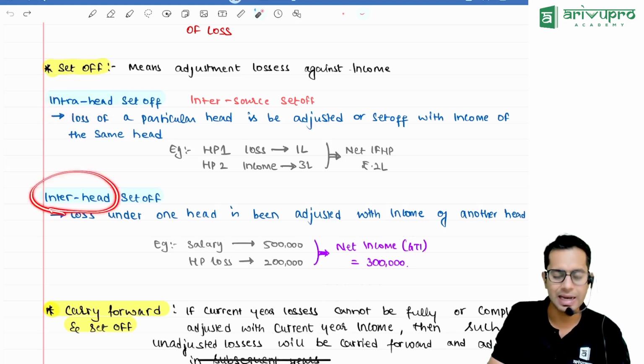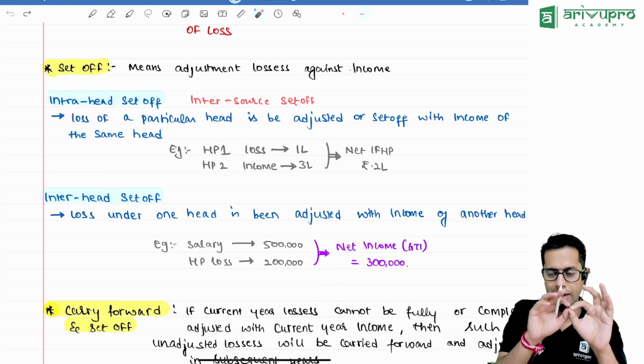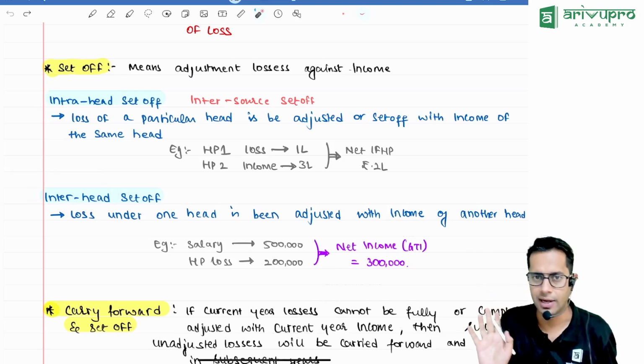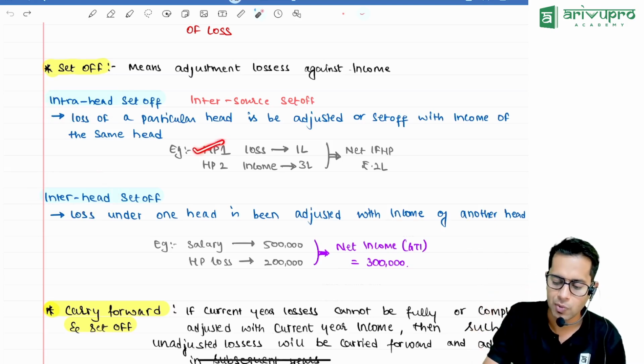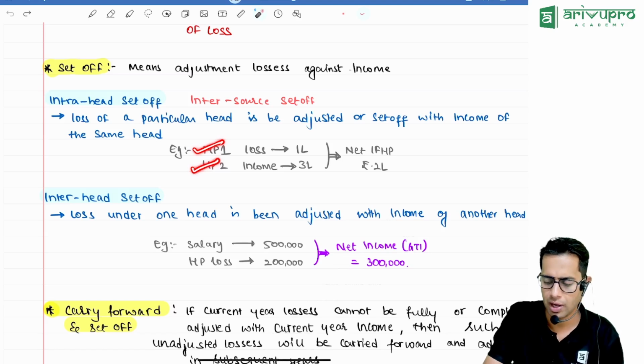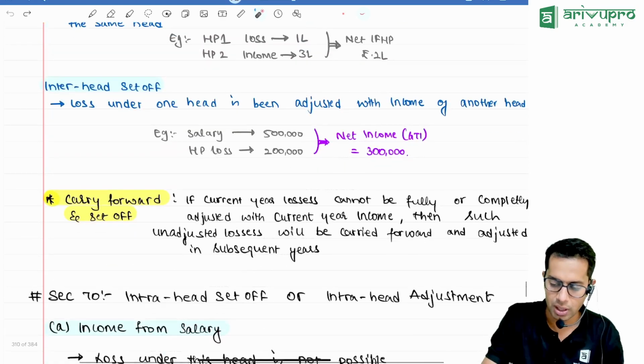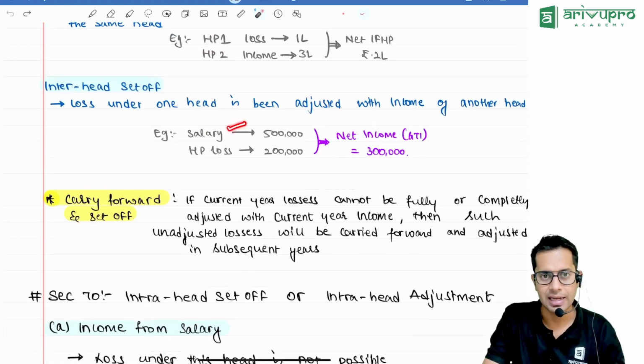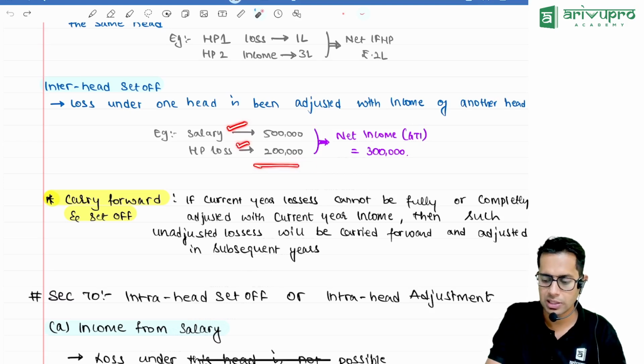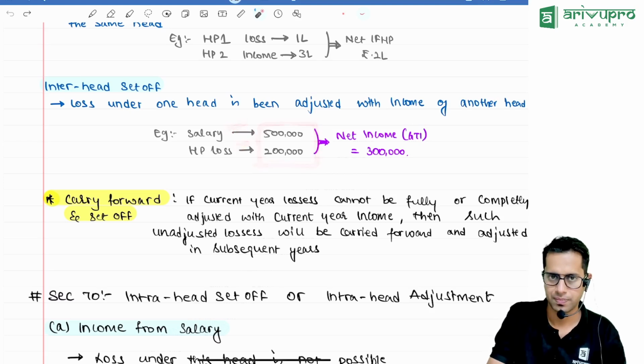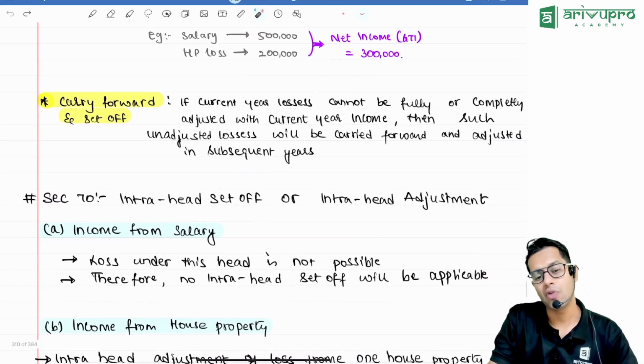Then what is interhead set off? Loss of one head is adjusted with income of another head. For example, if loss of house property 1 is adjusted with profit of house property 2, that is called intrahead set off. Or case number 2, if salary is setting off house property loss, that is called interhead set off. Okay.